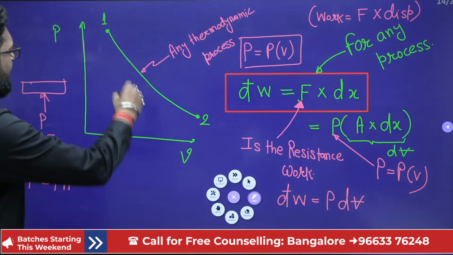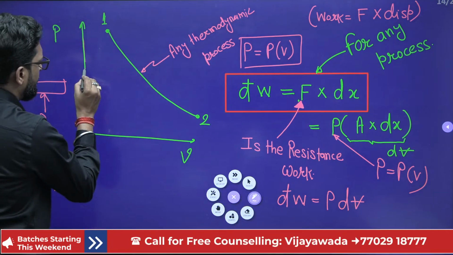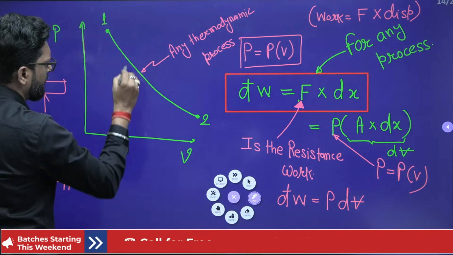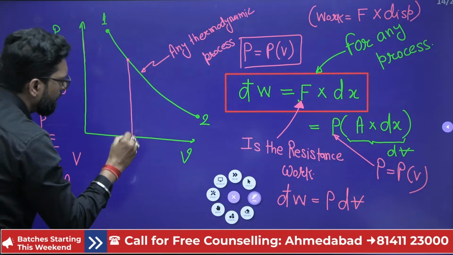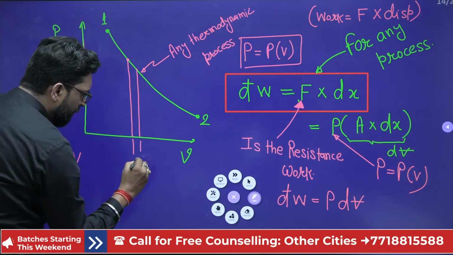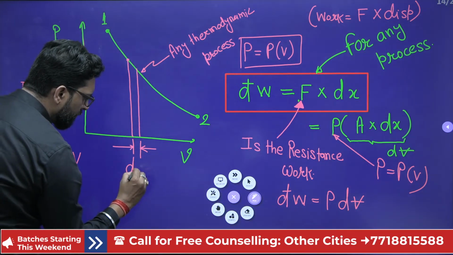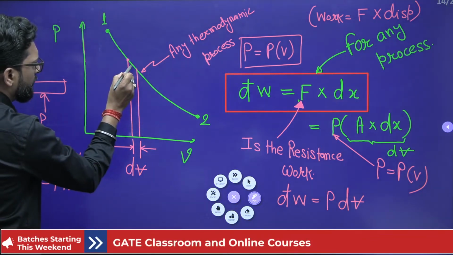Now, if you take any element, this is your dV, and this is your pressure.